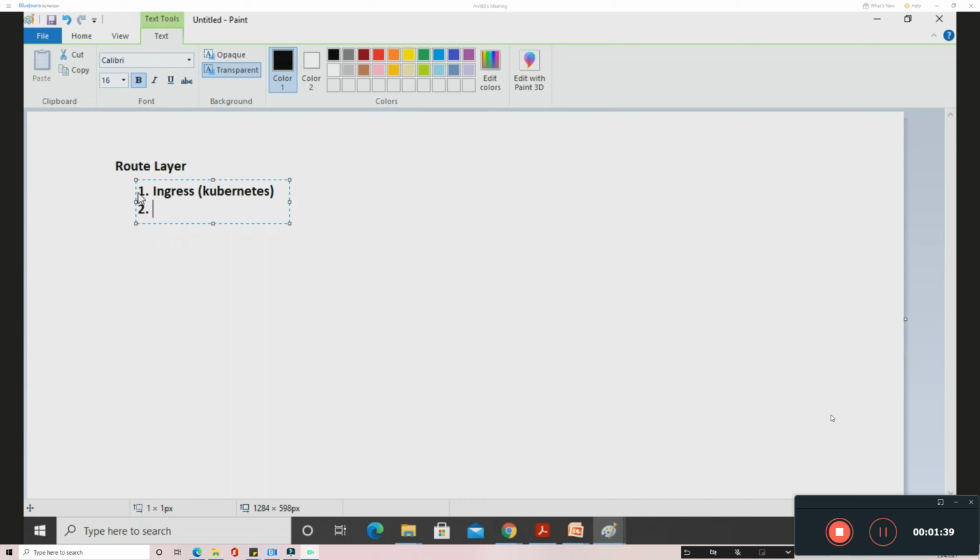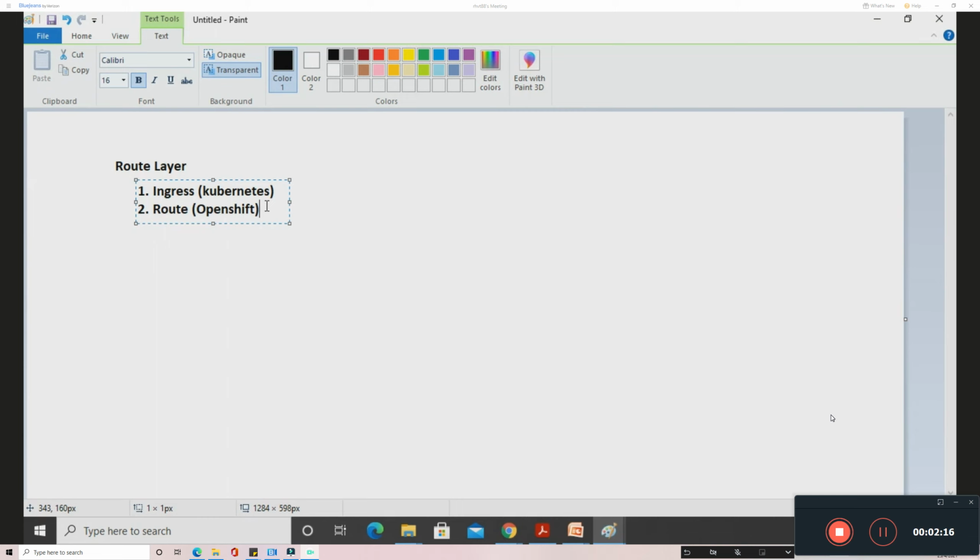The other method is the route method, which is mostly used on the OpenShift side. So what is the difference between the Kubernetes ingress and the OpenShift route? With ingress, when you want to create any ingress route, the first thing you need is a controller. There will be an ingress controller through which you can create a route. You can create multiple URLs for one service, and generate different backend paths using the ingress.